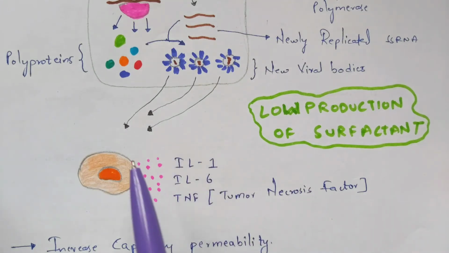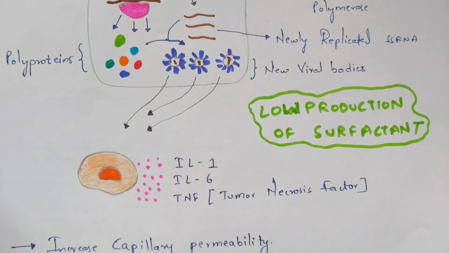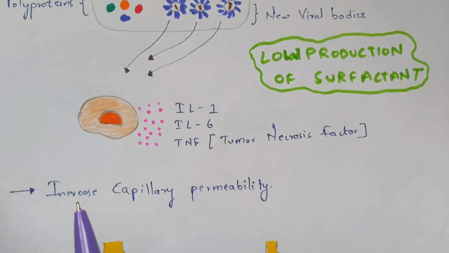These will be released from the macrophages once the new viral bodies attack them. So remember interleukin 1, interleukin 6 and tumor necrosis factor. These cytokines will move towards the capillaries which are present in the alveoli and destroy them. Once the capillaries are destroyed, the capillary permeability will increase.